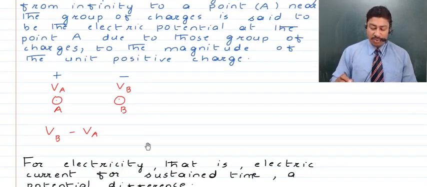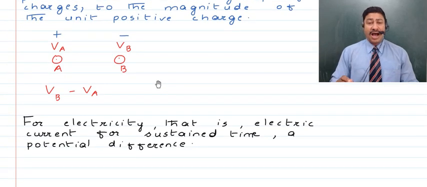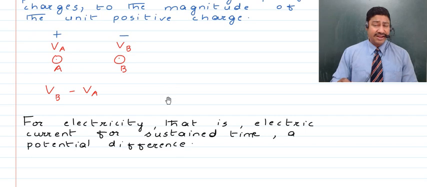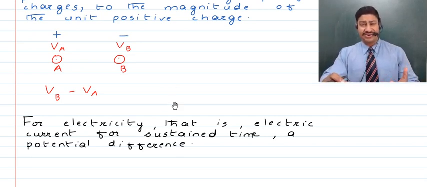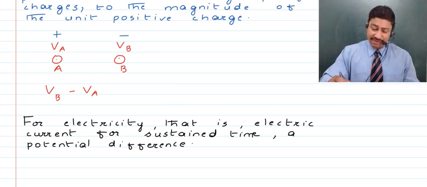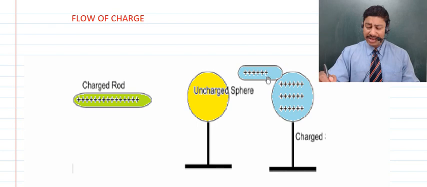Then I told you another very important thing, that is, how is it that we have some electric current for a sustained period of time. When we talk about electric current or current electricity, that happens just for an infinitesimally small period of time, like we talked about in this experiment when a charged conductor was put in touch with an uncharged conductor.